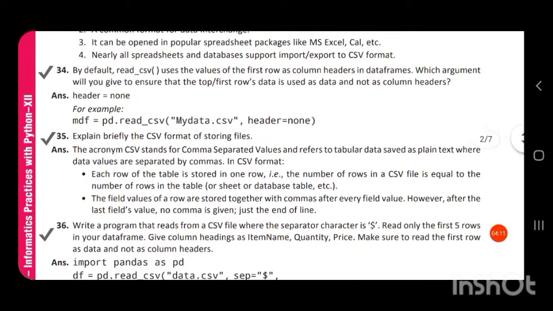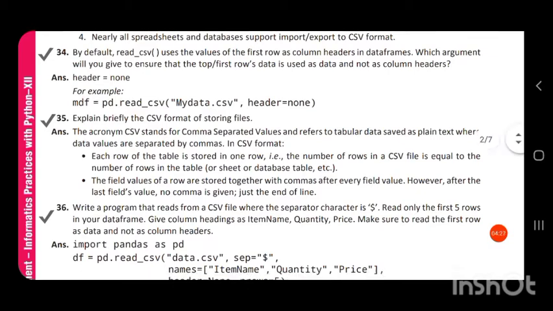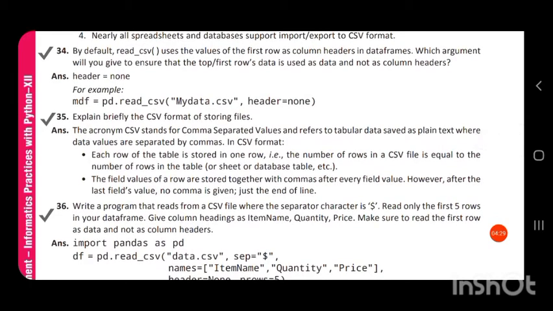Next question: by default, read_csv uses the values of the first row as column headers in the data frame. Which argument will you give to ensure that the first row's data is used as data and not as column headers?